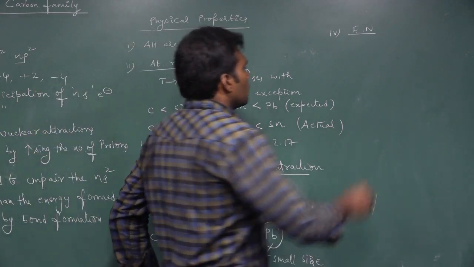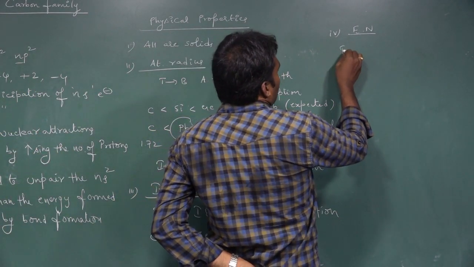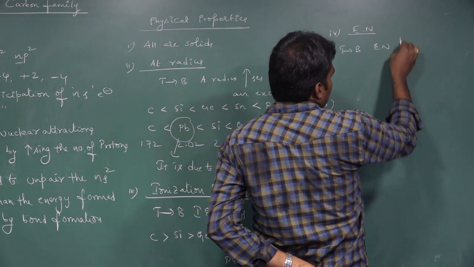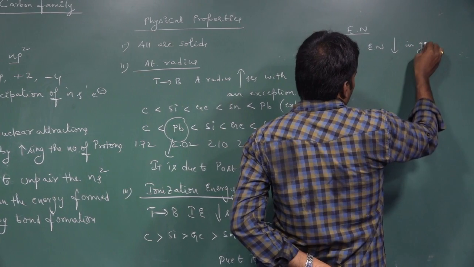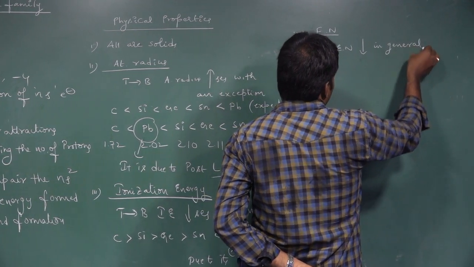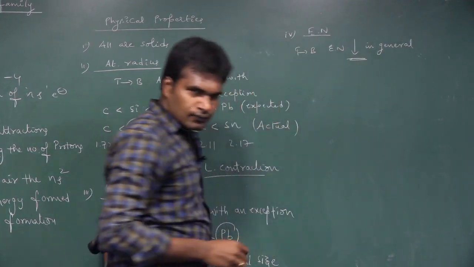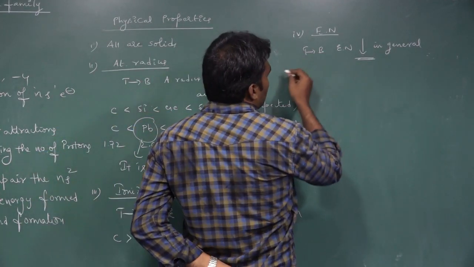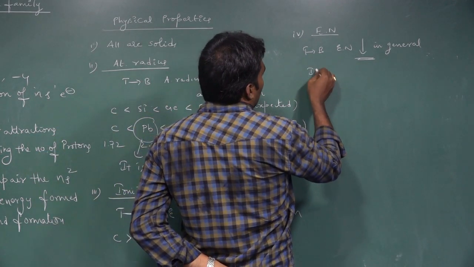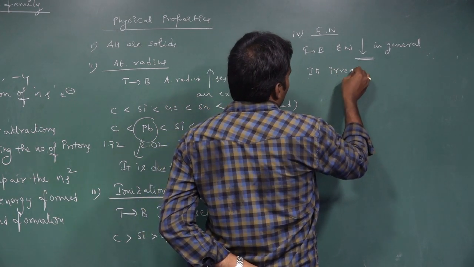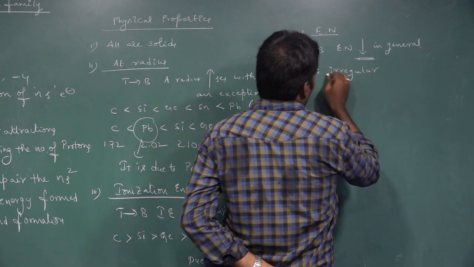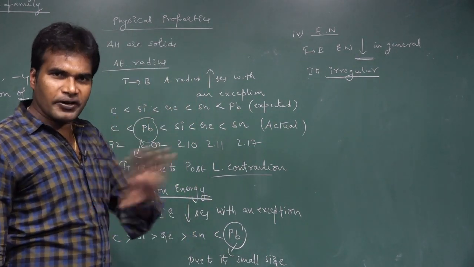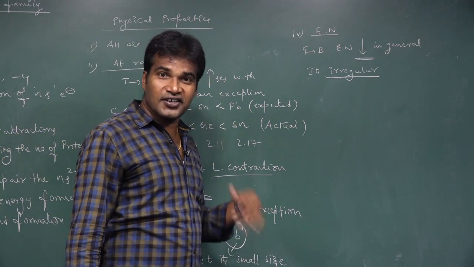From top to bottom, electronegativity generally decreases, no doubt. But in this 14th group, it's irregular. There is no particular order of decreasing or increasing.